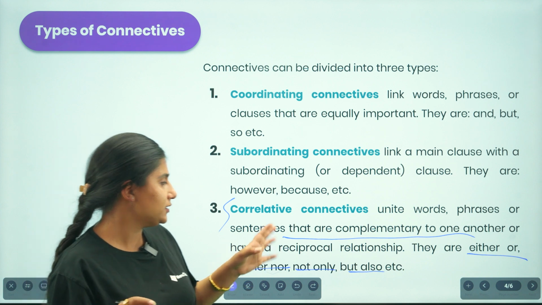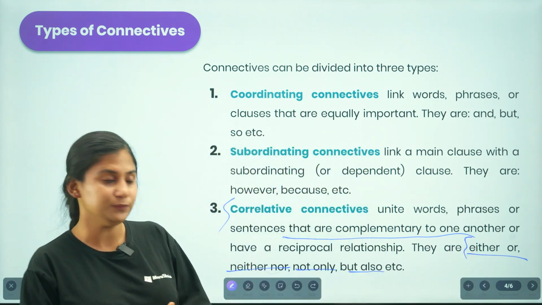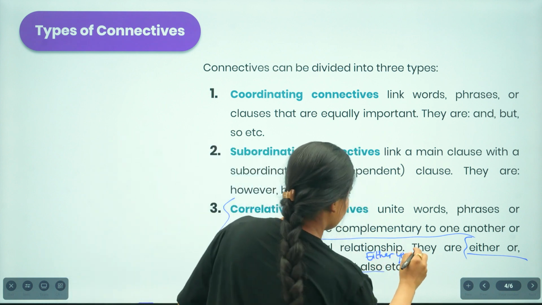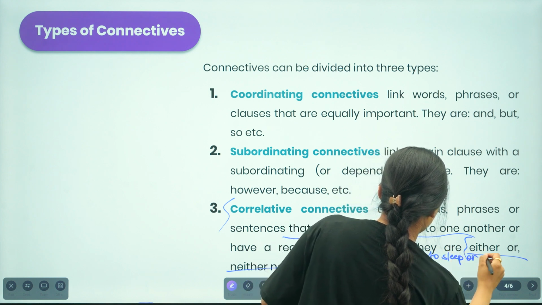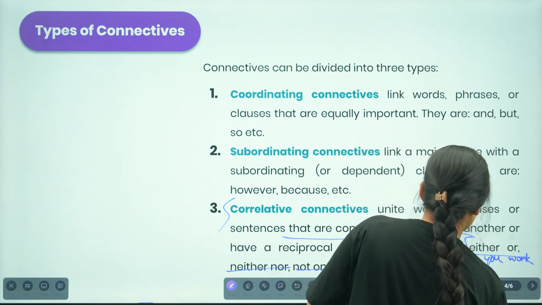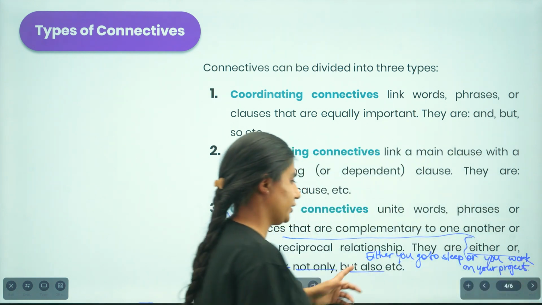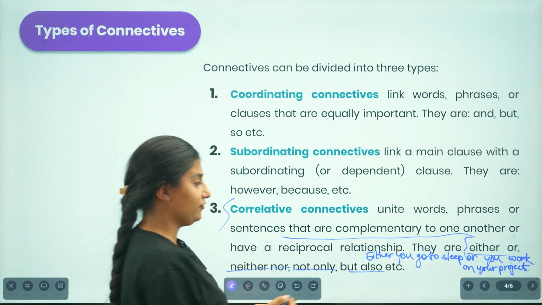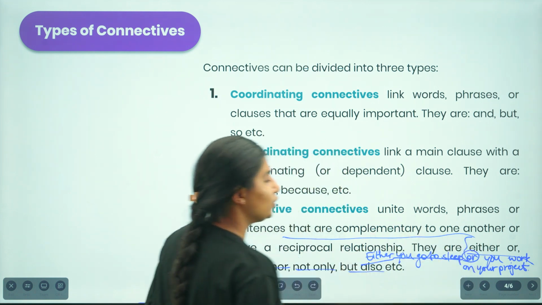Okay, now let us create one sentence using this either or. Here, either you go to sleep or work on your project. So what is the sentence that I have created over here? I have created: either you go to sleep or you work on your project.